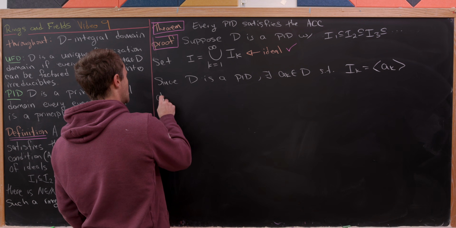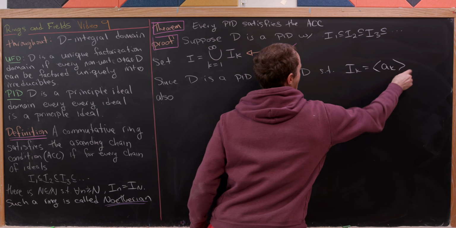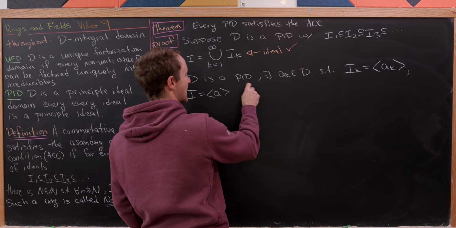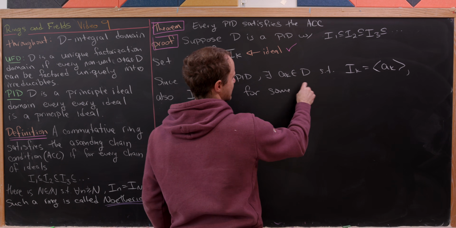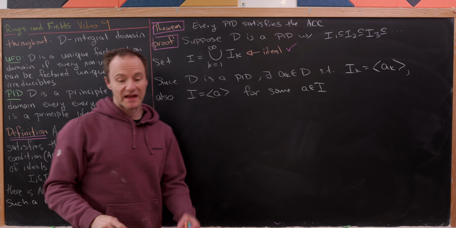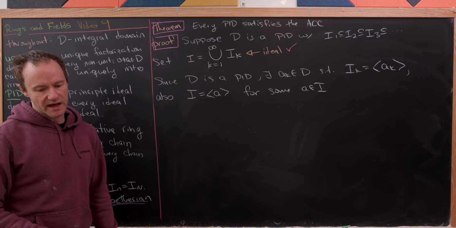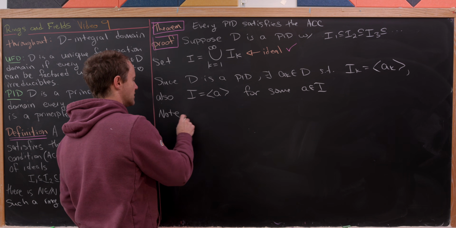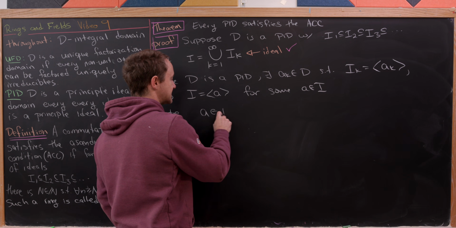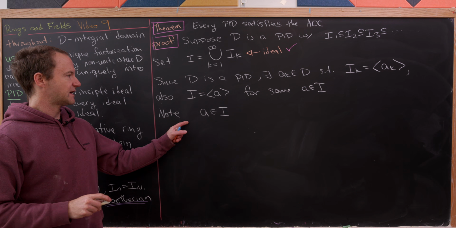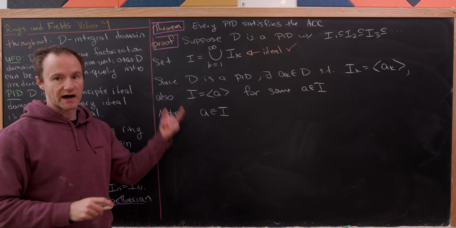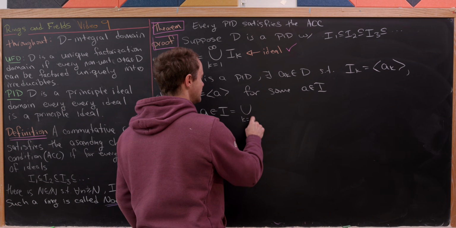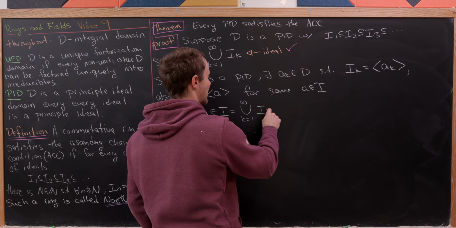But then also, we know that the big ideal I is generated by a single element as well, and that's because, again, we're inside of a PID. There's nothing really fancy going on there. Okay, nice. But now let's note the following. A is inside of I because A is generating I, so it's definitely inside of I. But then I is equal to the union as k goes from 1 to infinity of I sub k.